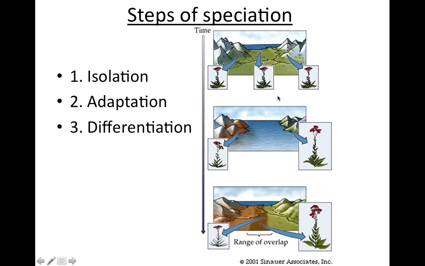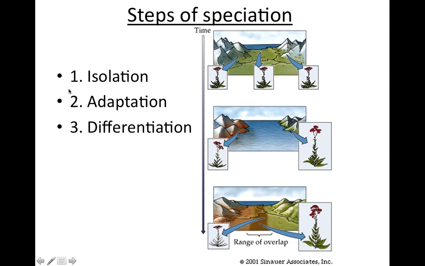Well, there's a couple things. You could have a flood, for example. You could have the formation of a mountain. You could have the formation of an island. Or you could have some type of factor in that environment where species just stop interacting with each other very much. Maybe some hunt during the day and some hunt during the night, so they just don't see each other very often. However it is, the one species has to be broken up into two different groups. They have to become isolated from each other.